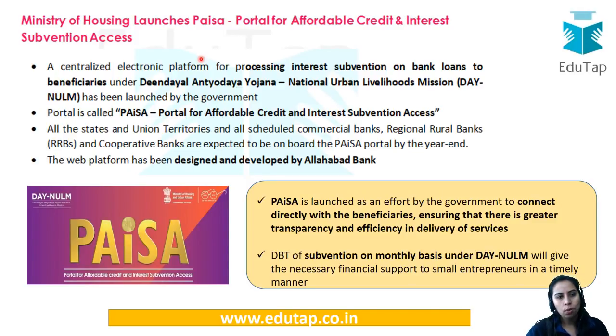This portal is called PAISA, that is Portal for Affordable Credit and Interest Subvention Access. You can see how PA, ISA, all these letters have been taken from here. An important thing is that this portal has been designed and developed by Allahabad Bank, so it also becomes important for you to note it down.